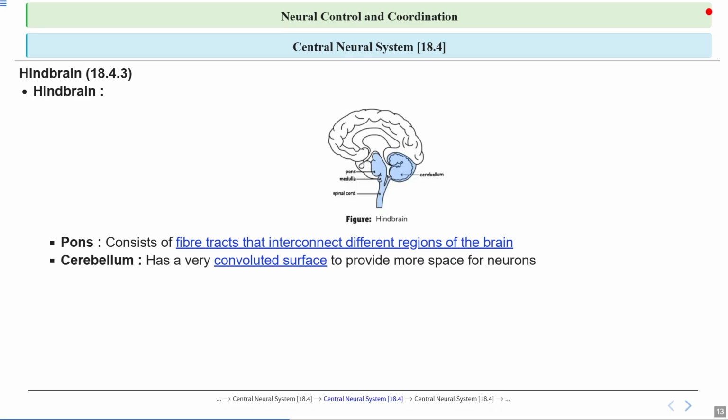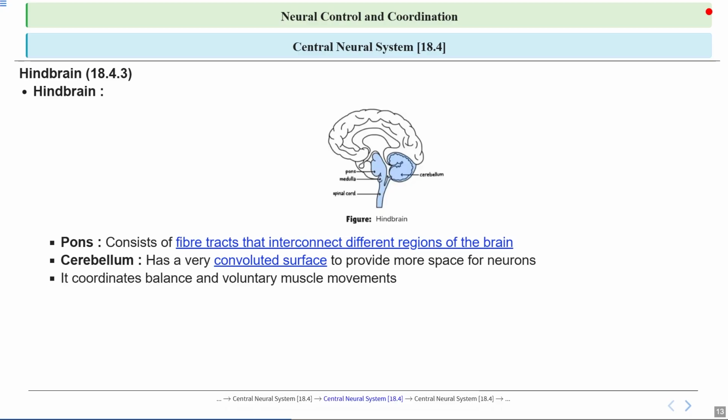Next is the cerebellum. The cerebellum has a very convoluted or folded surface. You can think of it like a crumpled piece of paper. These folds increase the surface area, allowing more neurons to fit in a small space, which boosts the brain's processing power.